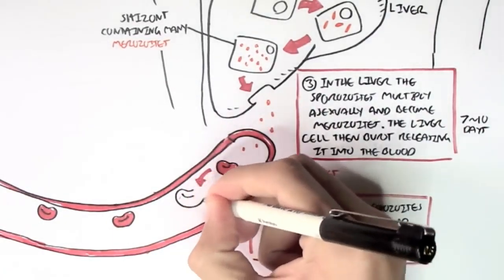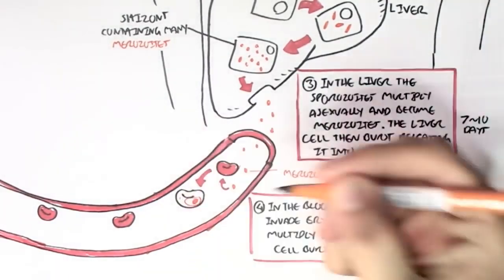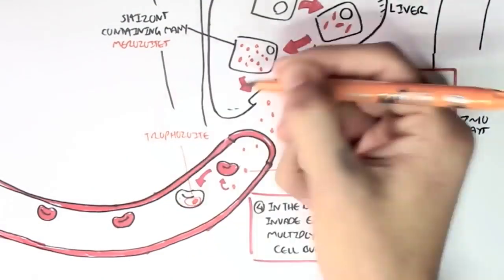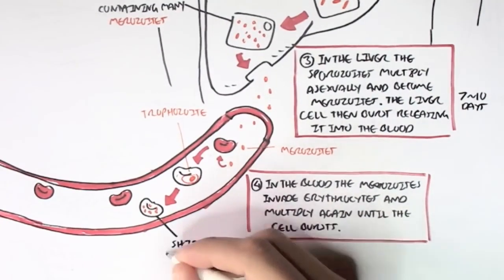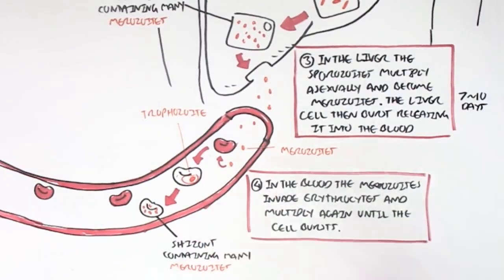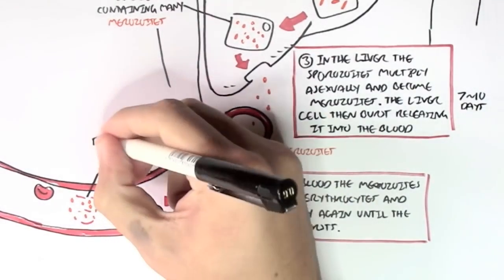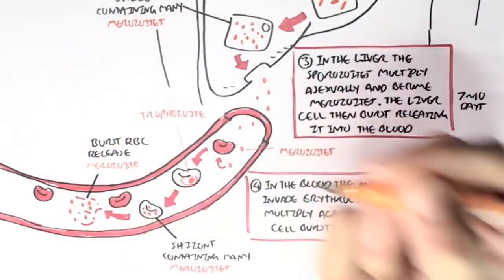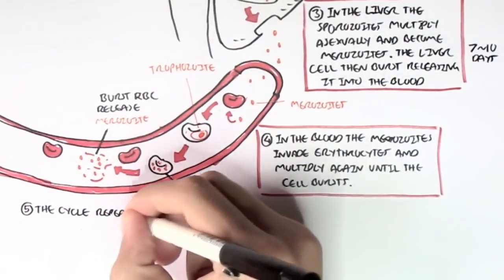The merozoite within the red blood cell will form into a ring-like structure and then a trophozoite. And from this trophozoite stage, it will multiply asexually to form many, many more merozoites. With many more merozoites, the red blood cell will just burst, releasing all these merozoites again back into the bloodstream.